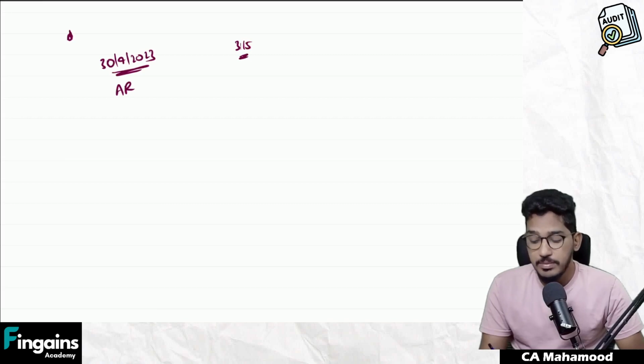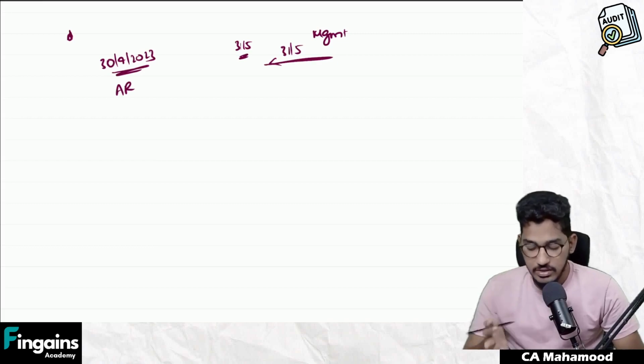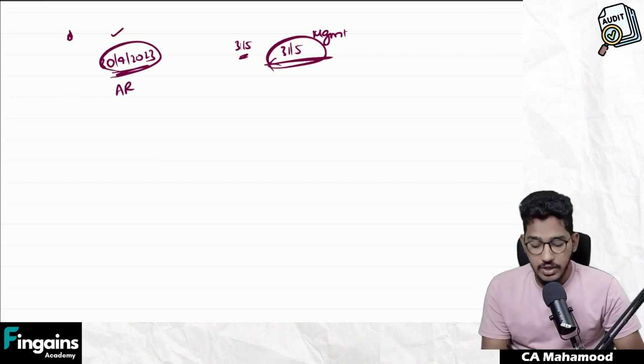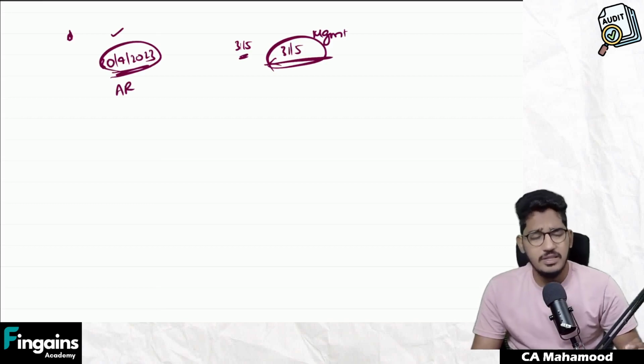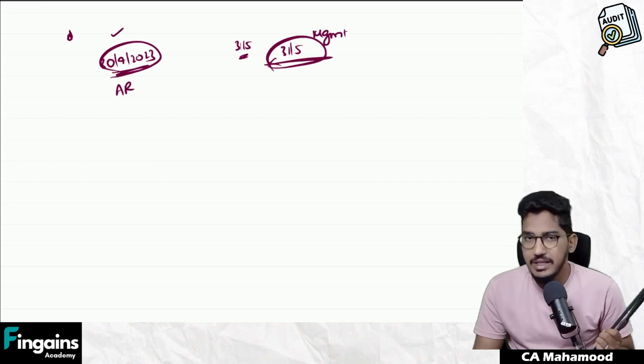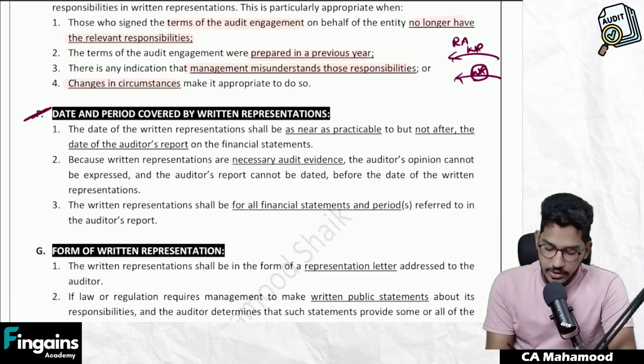Now they will ask the management, sir, please give us written representation. We have to get it as per standard, but we forgot. Give it now. Management will give written representation. But what these useless fellows will do is they will give the current date, 31st of May, and then give the written representation. Clearly, you are showing yourself as a bigger fool there. You are saying you have first given the audit report, then you have obtained audit evidence, which is wrong, no? So that's why the standard has specifically mentioned the date of written representation should be earlier than the date of auditor's report. In any case, it should never be later than the date of auditor's report. Clear? So that's what they try to mention here.